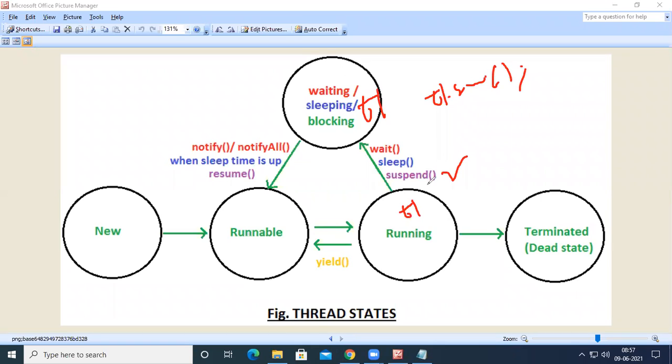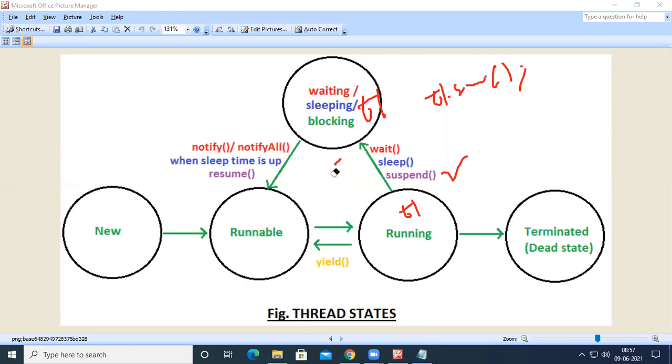So see, when we suspend a thread depending upon time, after the completion of time, the thread will be returned to the ready state. When we suspend a thread depending upon a condition, after the successful satisfaction of the condition, the thread will be moved from waiting state to the ready state. But now we are suspending a thread unconditionally. There is no time, there is no condition, nothing at all. So when we suspend a thread by using the suspend method, the thread will be moved into the waiting state and it will never come back automatically.